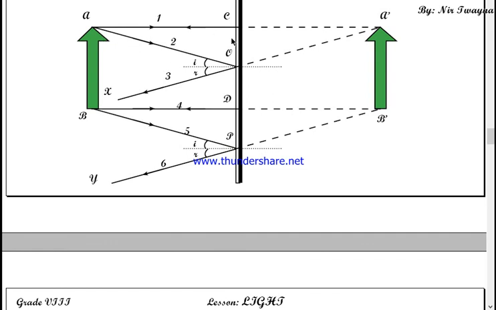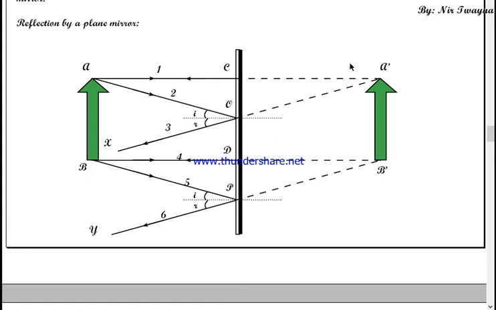That is possible only when the reflected light rays are convergent. But in this case, the reflected light rays are divergent. So divergent light rays will never meet. However, their imaginary line or imaginary backtracing meets somewhere and forms an image. In this way, if you have to draw imaginary lines, if you have to backtrace real light rays, then the image formed is virtual. Virtual means you can see the image, but actually the image is not there.